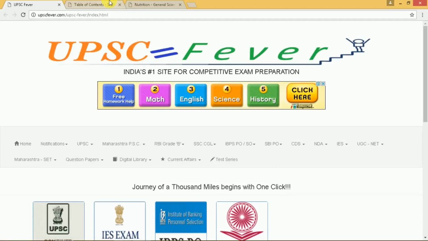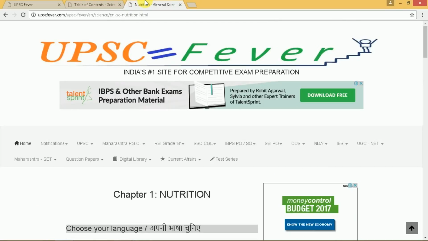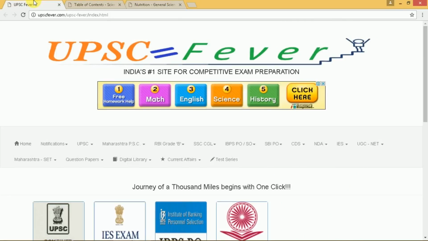So today the first chapter of science, which is nutrition. Right. So in science we are going to cover NCERT and NIOS books. The first chapter, nutrition, says there are components of food which are necessary for the survival of the human body, and these components are called nutrients.